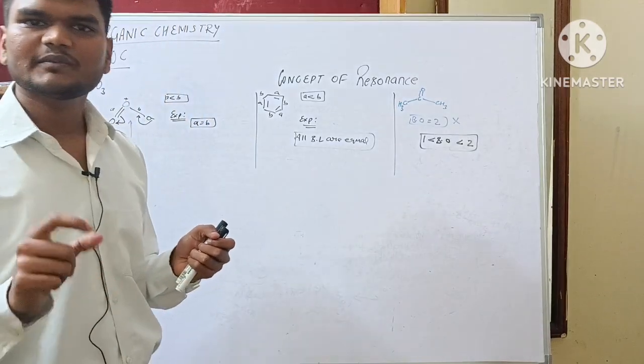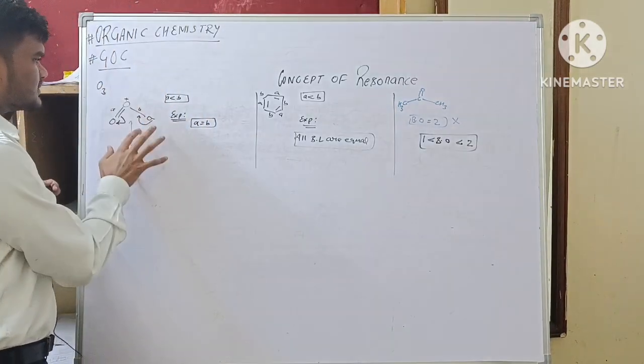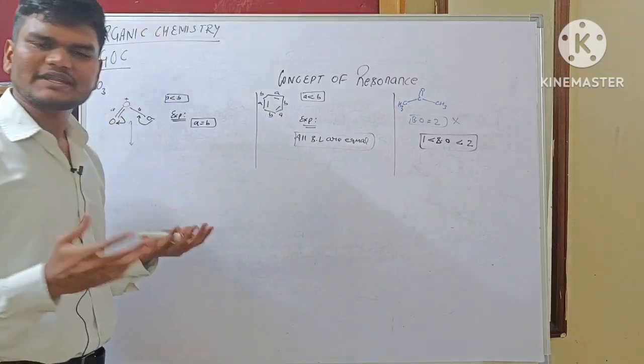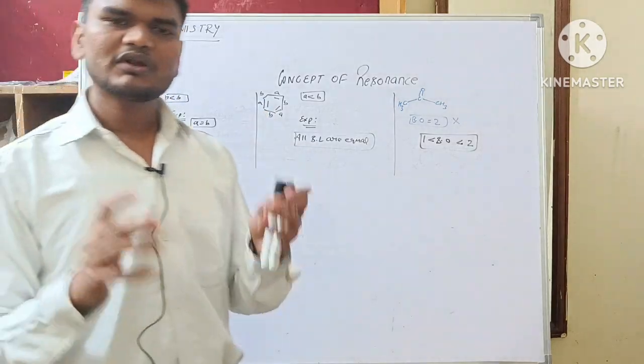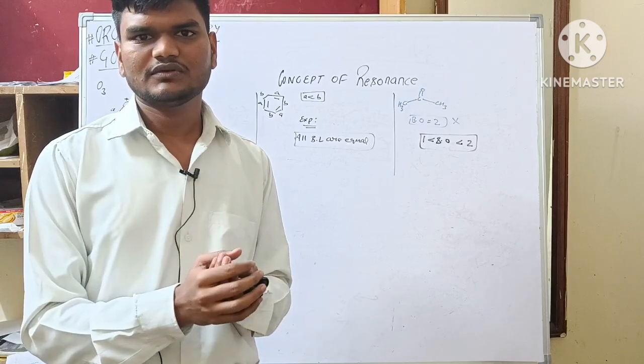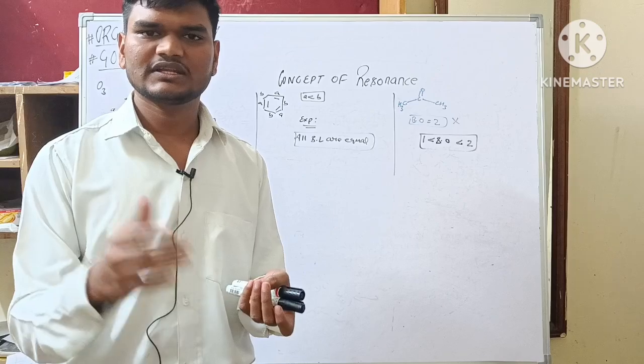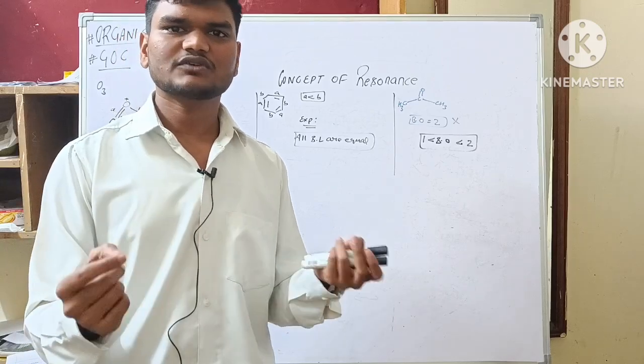Resonance is a completely hypothetical concept. When a single structure is not enough to explain all the properties of the molecule, more structures are made to explain the rest of the properties. These structures are called canonical structures or resonance structures, and this phenomenon is called resonance.